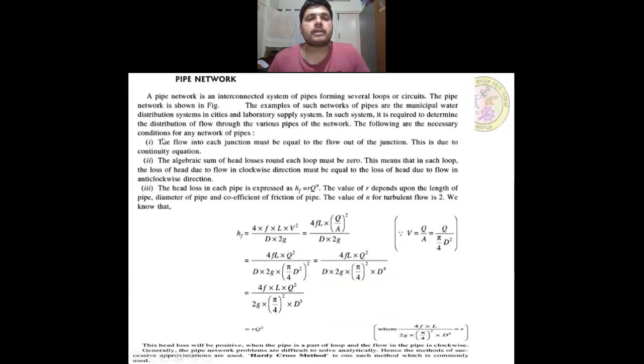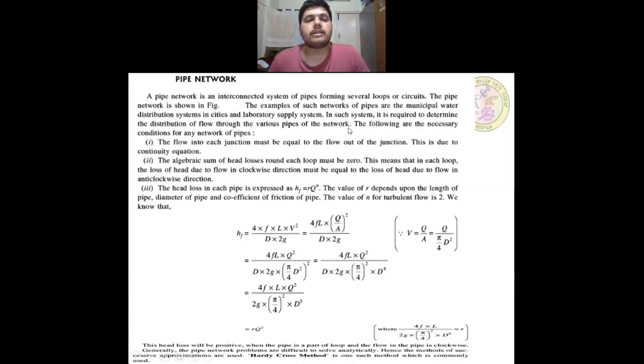A pipe network is an interconnected system of pipes forming several loops or circuits. The pipe network is shown in the figure. Examples of such networks of pipes are the municipal water distribution systems in cities and laboratory supply systems. In such systems, it is required to determine the distribution of flow through the various pipes of the network.